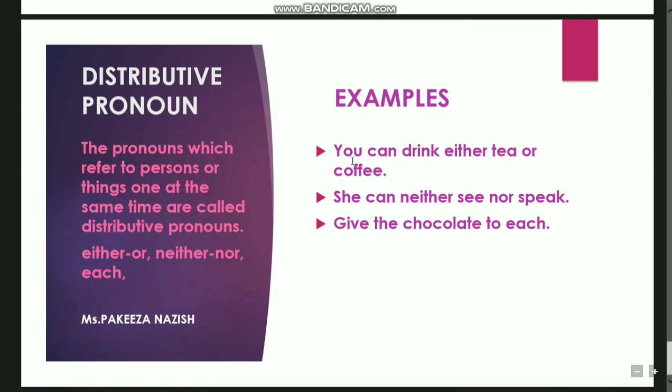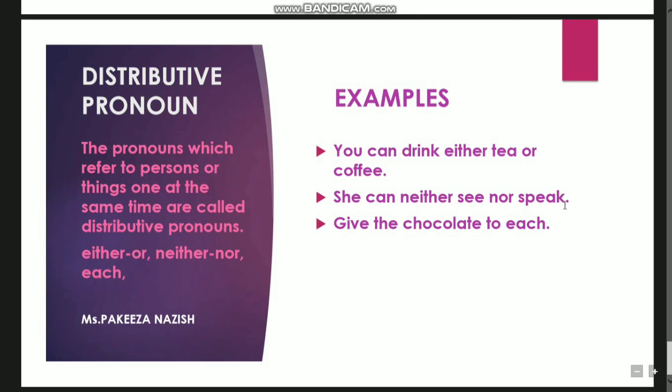For example, I can also give the choice that the class can give an oral test, either oral test or written test, right? So it's a positive sentence, and the choices are different. Or I can say the class can neither go to the netball court nor to the throwball court.